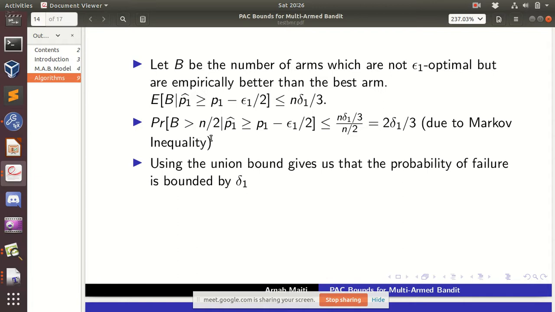So B is less than n by 2, and you are promoting at least n by 2 arms to the next level. So there is one arm. I hope it's clear.